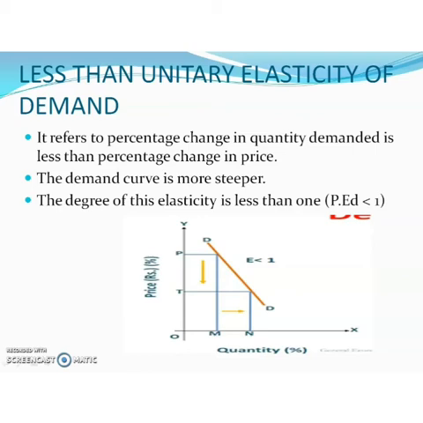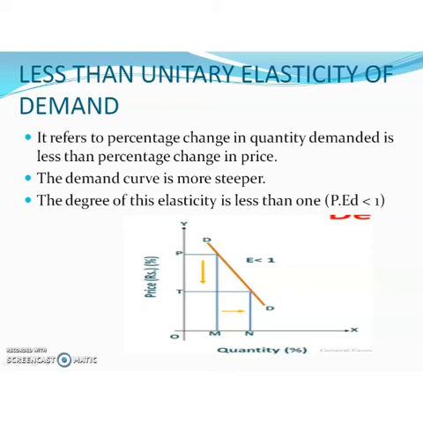And perfectly inelastic demand, here the degree of elasticity is 0. It is applicable on essential goods. In the case of unitary elasticity of demand, the degree of elasticity is 1, and it is applicable on normal goods.